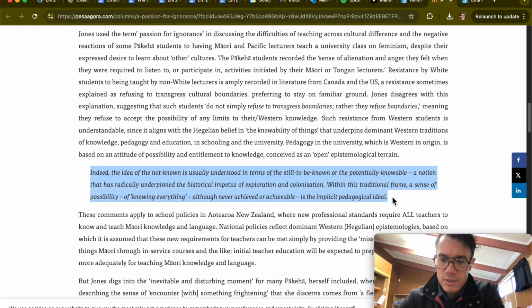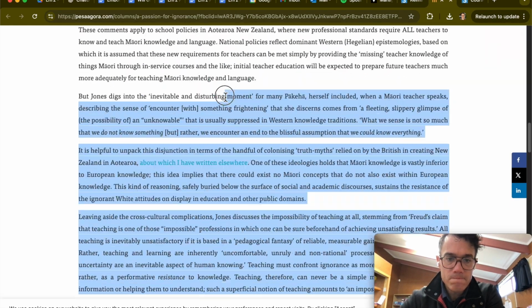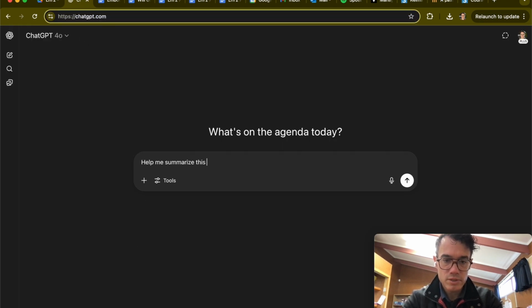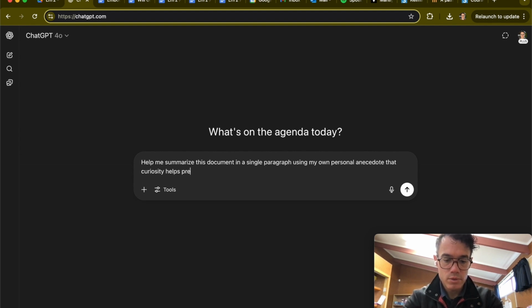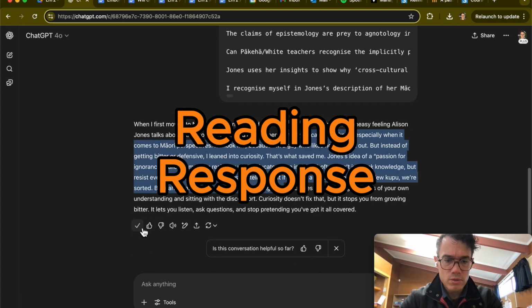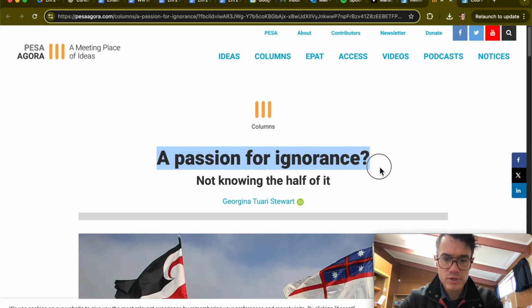So what I like about this is that we're encouraging curiosity. I am a strong believer that curiosity is the opposite of bitterness. Help me summarize this document in a single paragraph using my own personal anecdote that curiosity helps prevent bitterness. We're going to delimit these by 3 backticks. So we're going to copy that and put that in here. This one we're going to delimit by 3 backticks, called a passion for ignorance.